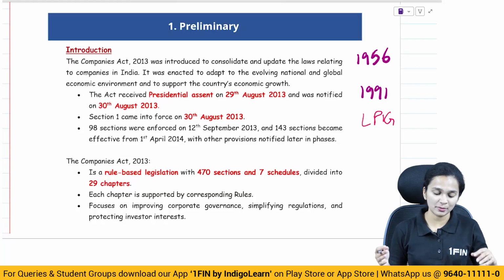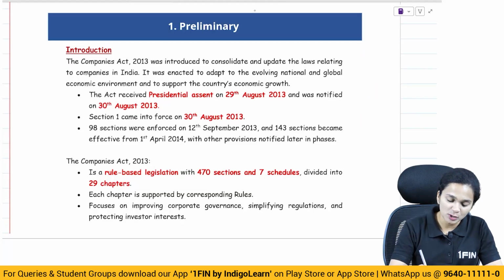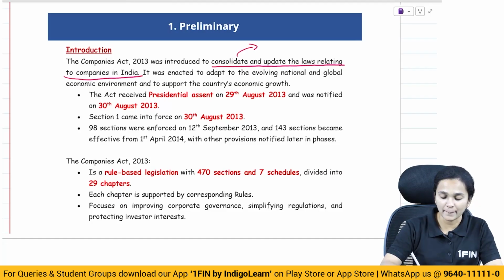So when we talk about the Companies Act 2013, what was this made for? It was introduced to consolidate and update the laws relating to companies in India. So this is basically the preamble of the act.